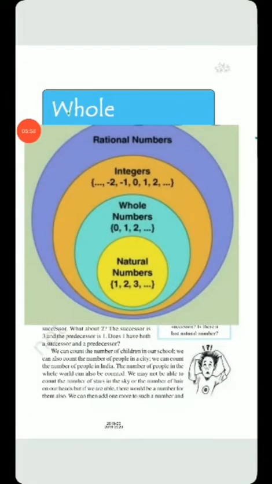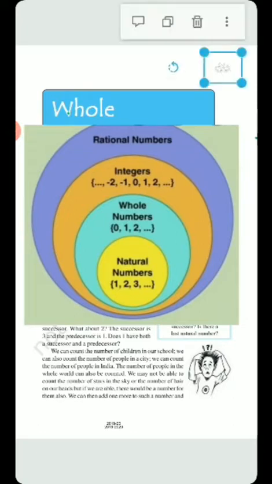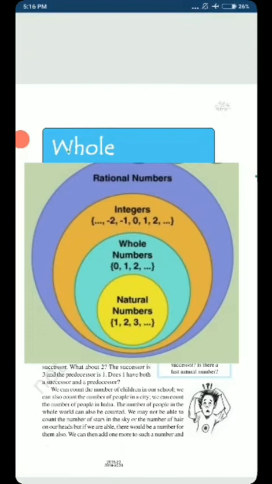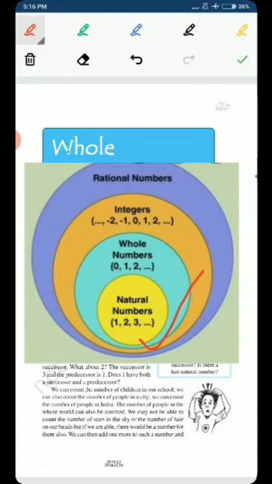So, in the number system, the first category that comes is the category of natural numbers. As you can see here in this picture, starting from this circle, the first category of number is natural numbers, and natural numbers are also known as the counting numbers, and the symbol capital N is most often used to represent the natural numbers.